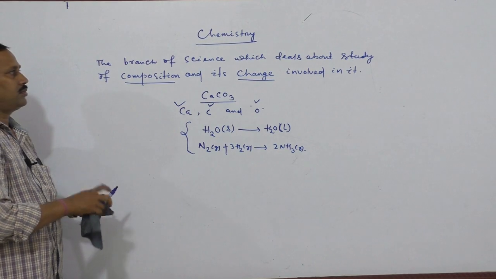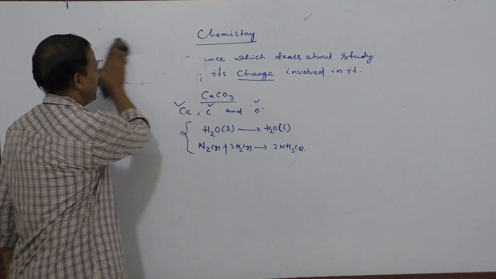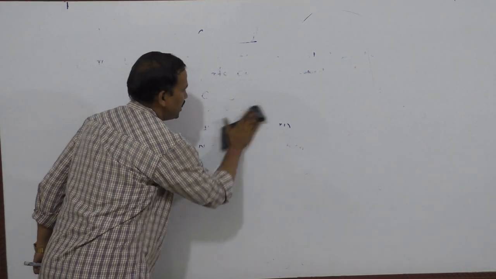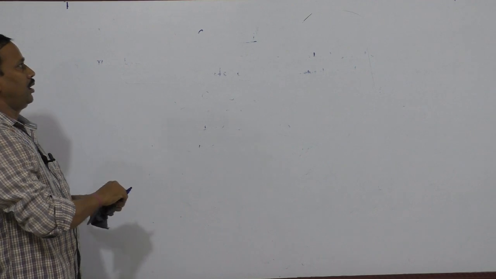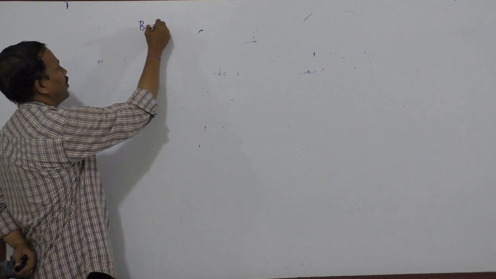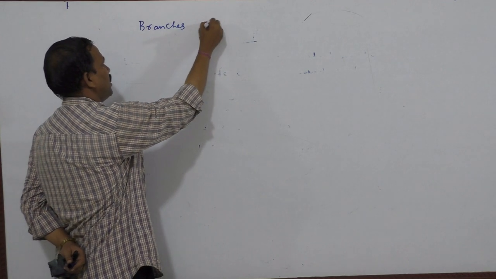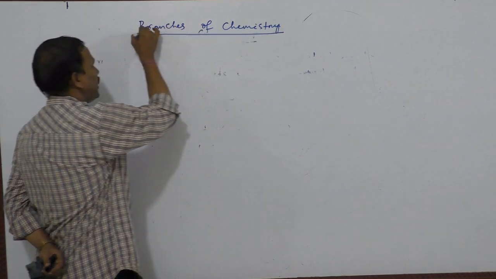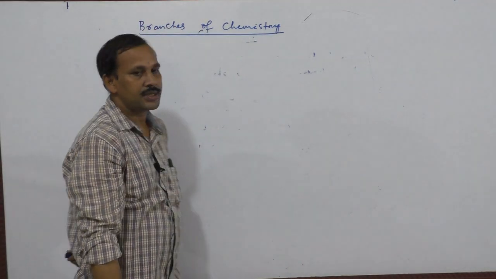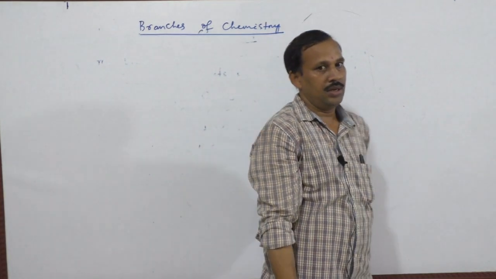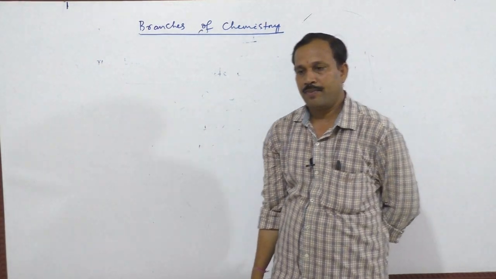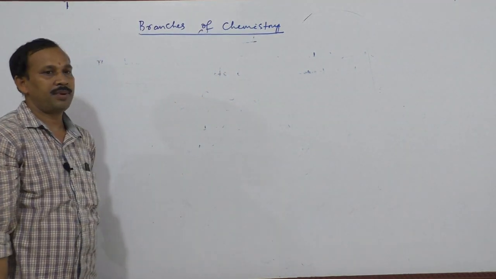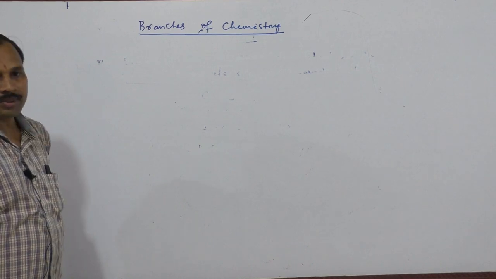Now discuss about what are the branches of chemistry. Generally, chemistry can have several branches. Some of the books write 5 branches, 6 branches, and some also write 10 branches. Now discuss about 10 branches of chemistry.